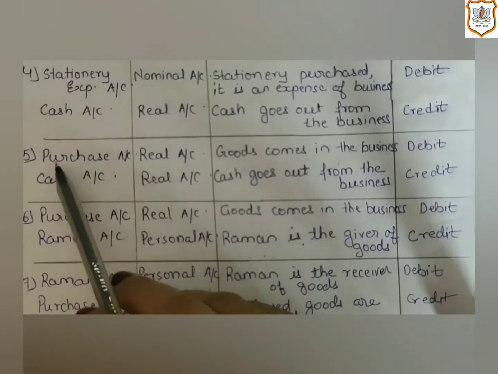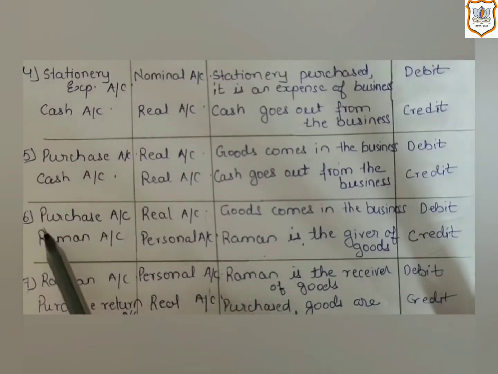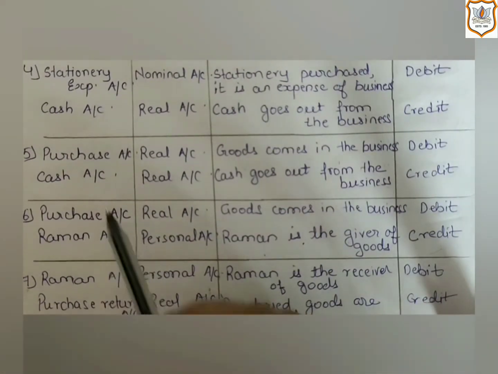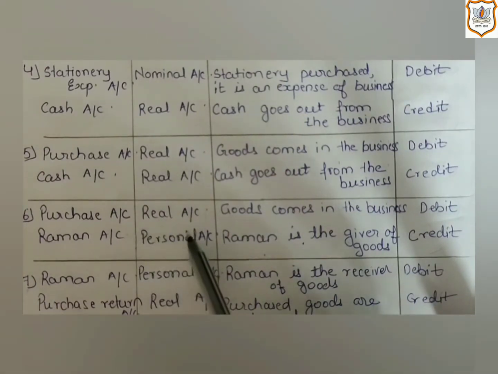But as you can see, in transaction number 5, the cash account is affected along with the purchase account. But in transaction number 6, Raman's account is affected along with the purchase account. Why is it so? This is because transaction number 6 is a credit transaction, and in a credit transaction, as I told you earlier, a debtor-creditor relationship arises. Here, the cash account is not affected because it is a credit transaction. That means here cash is yet to be paid.